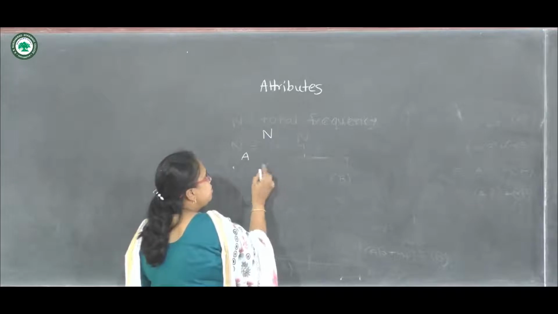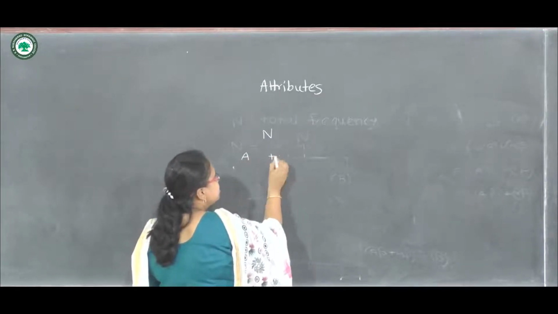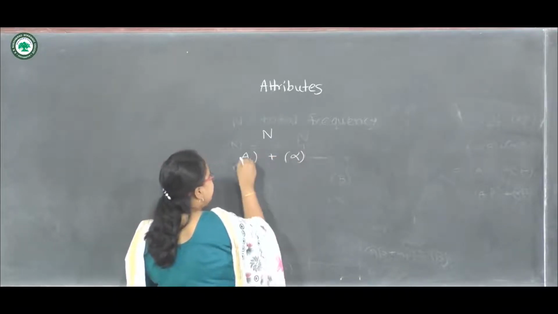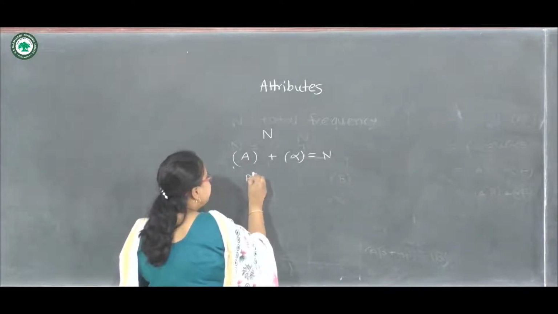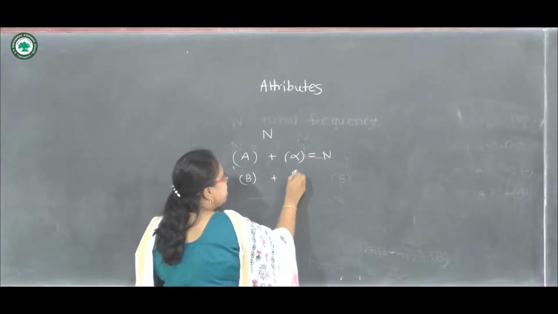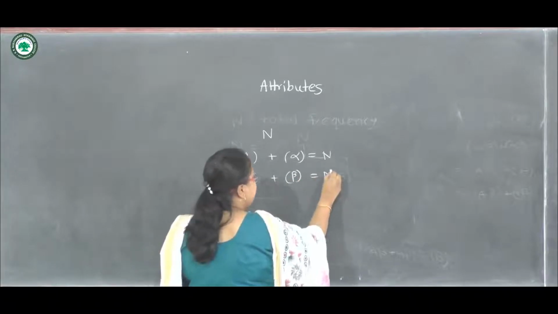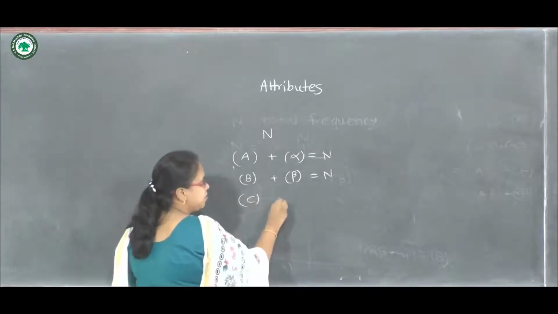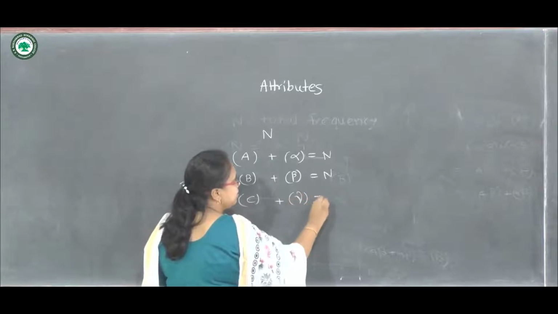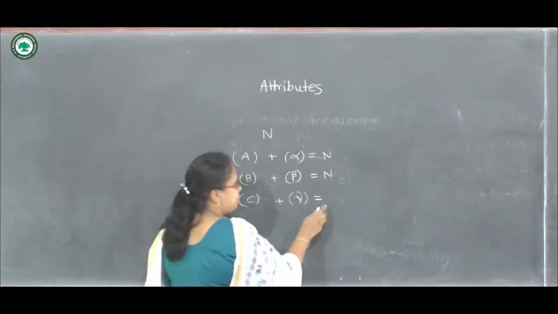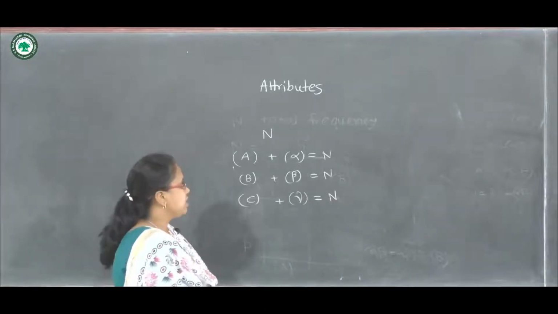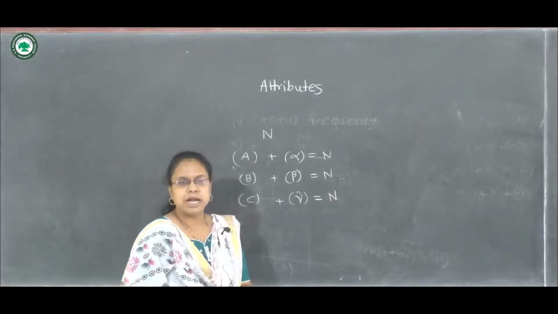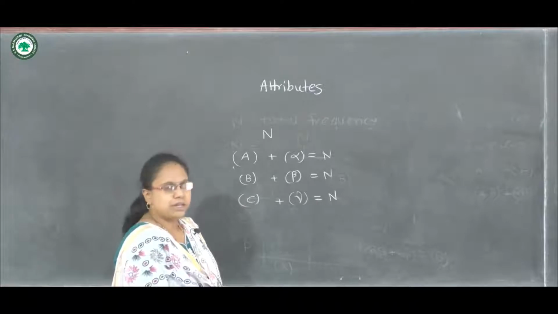The first attribute A, so A plus alpha will surely equal N. Then the other attribute B plus beta will again equal N, and the third attribute C plus the corresponding Greek letter gamma equals capital N. So these are for order 1, and for order 2 we can also write.